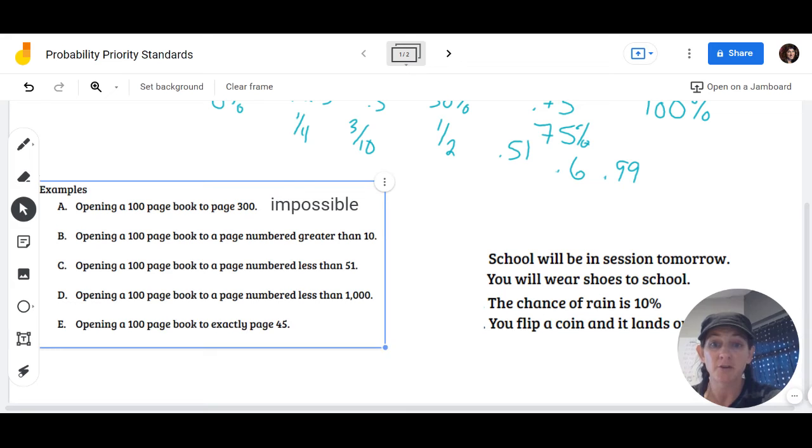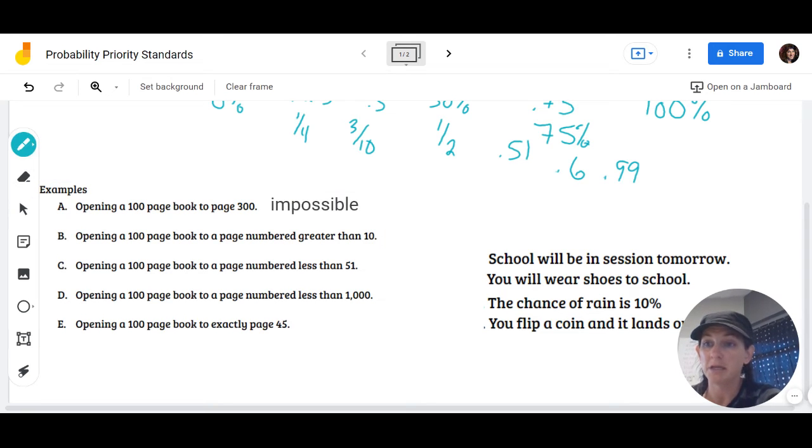So we could write that as a fraction, and that fraction could be, you could have a 0 out of 100 chance because there's only 100 pages and exactly none of them are page 300. And we could say that there's a 0 likelihood that that's going to occur.